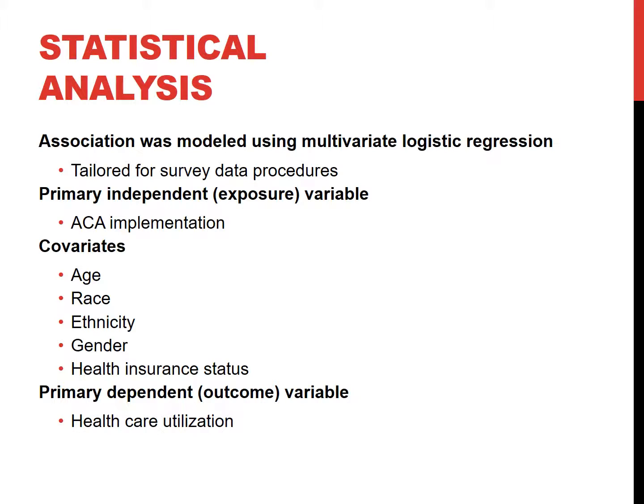In our statistical analysis, we modeled the association between the ACA and healthcare utilization using multivariate logistic regression, tailored to the survey data protocols. There are some idiosyncrasies involved in working with survey data due to the manner in which it's collected, so it was important to take these into account during analysis. Our primary independent or exposure variable was the implementation of the Affordable Care Act. Covariates that we controlled for due to their potential for confounding were age, race, ethnicity, gender, and health insurance status. Our outcome of interest or dependent variable was healthcare utilization.